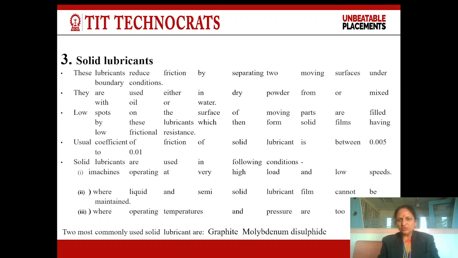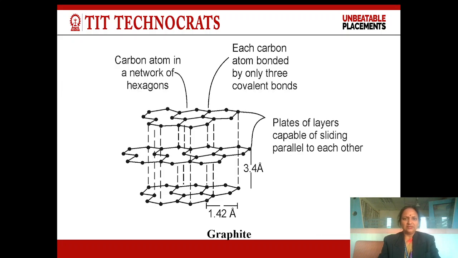Solid lubricants are used in the following conditions. First, in machines operating at very high load and low speed. Second, where liquid and semi-solid lubricant film cannot be maintained. Third one is where operating temperature and pressure are too high. The two most commonly used solid lubricants are graphite and molybdenum disulfide.